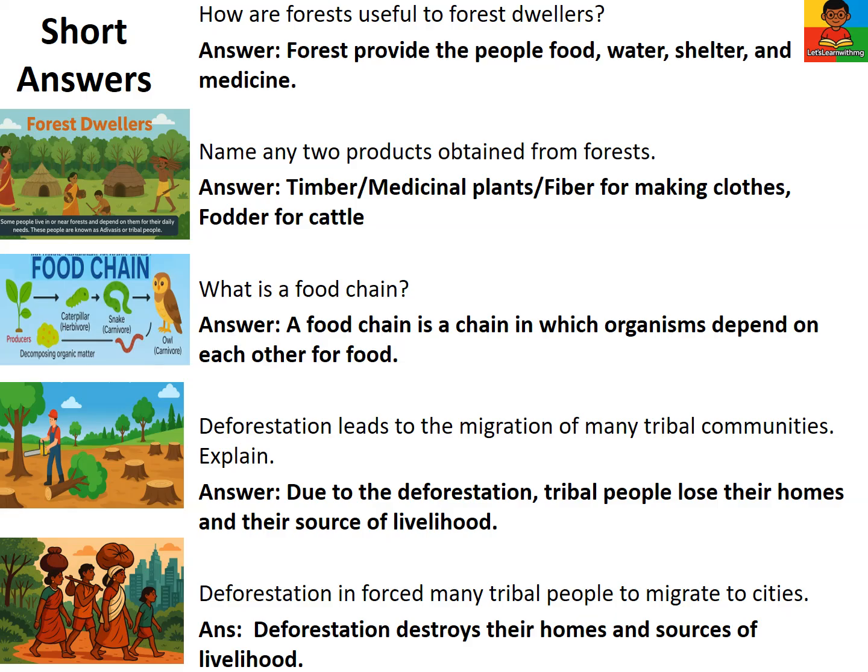Short answers. How are forests useful to forest dwellers? Forests provide people with food, water, shelter, and medicine. Name any 2 products obtained from forests. Timber, medicinal plants, fiber for making clothes, fodder for cattle. What is a food chain? A food chain is a chain in which organisms depend on each other for food.